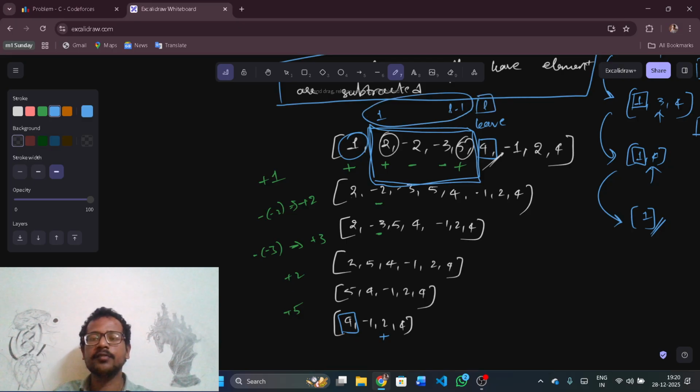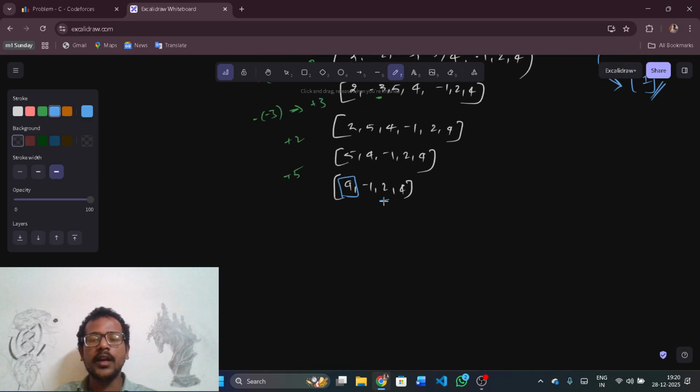From 1 to L minus 1, I can assign anything. But for the index 0, it will always be plus. Why? Because it is the first element. It cannot be subtracted, right? So it is the first element and it will always have the plus symbol. All the elements from 1 to L minus 1 will have plus or minus as I wish. Now, after the leave element, all will have a negative sign. How? I will prove it.